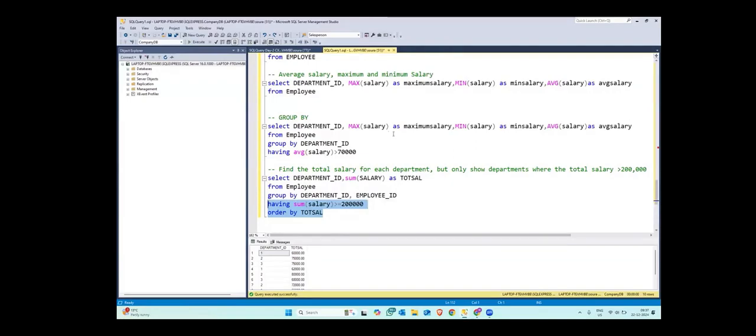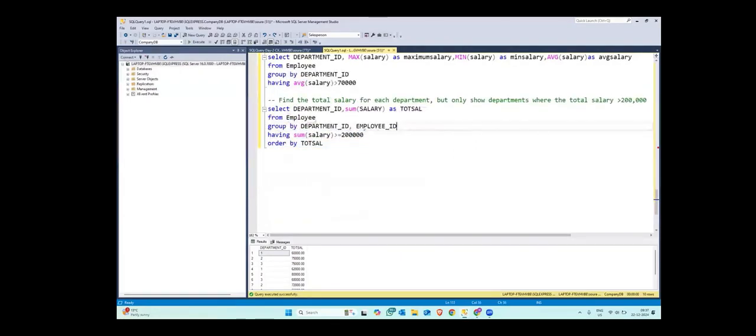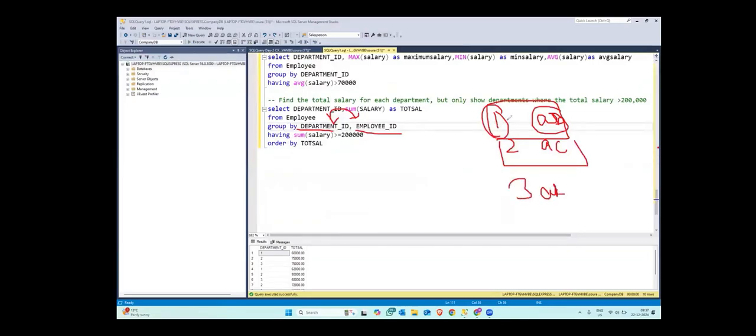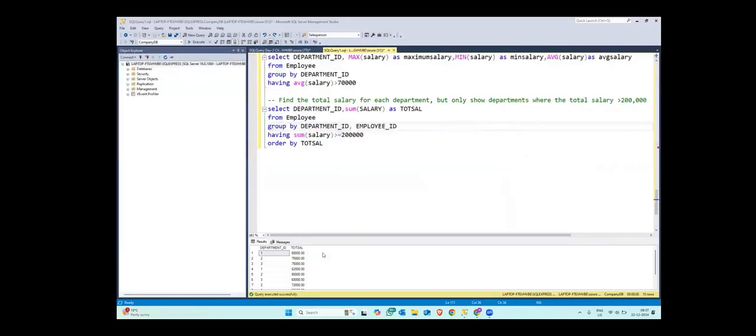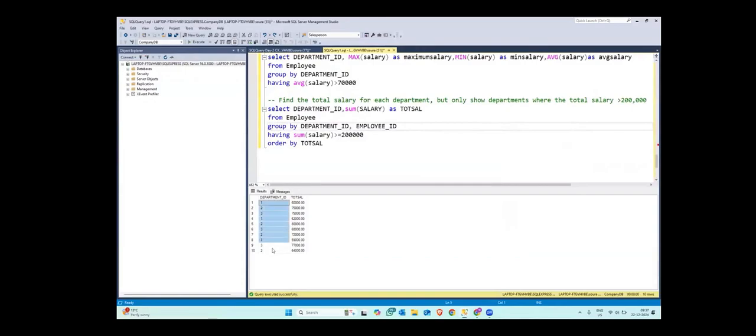Instead of creating different groups for department and employee, it will combine them, like the example I gave, one AB, two AC, if you remember. Instead of creating one group and AB as a different group, it will create one AB as a group, two AC as a group, three AB as a group. Then if they have different values, it will group by both. But here, as you know, employee ID is unique. We are getting 10 different groups with their salary as their total salary, right? But if there were some repeating values, we could have gotten different values.